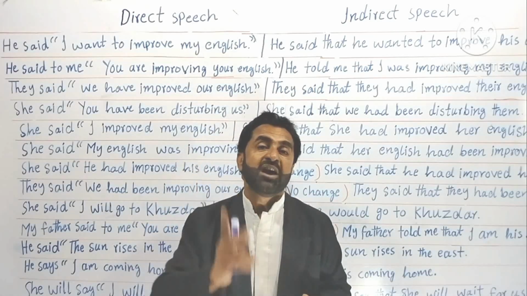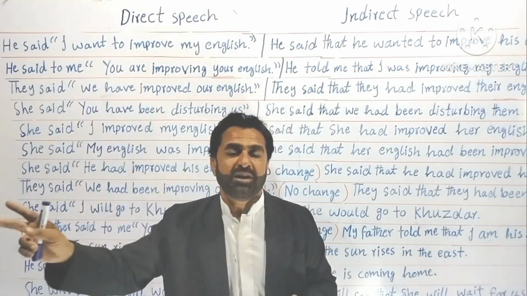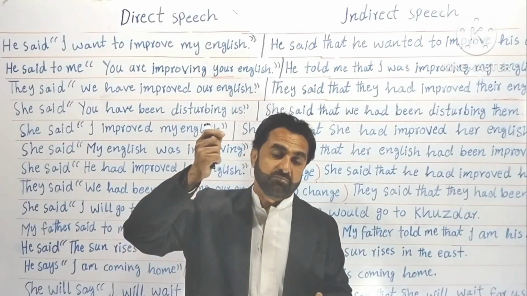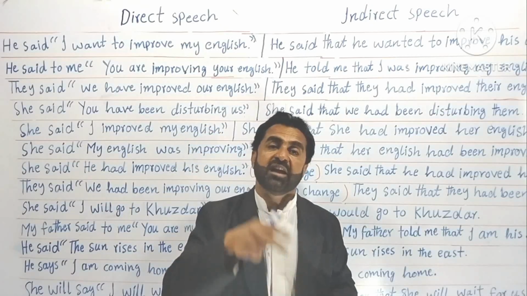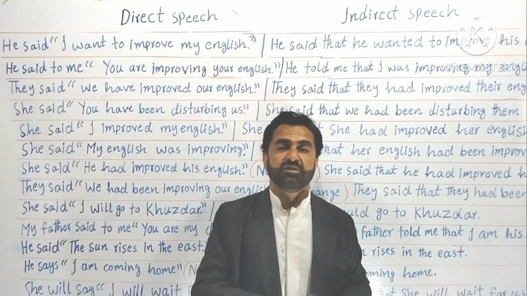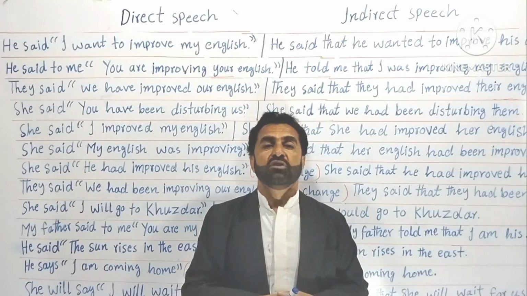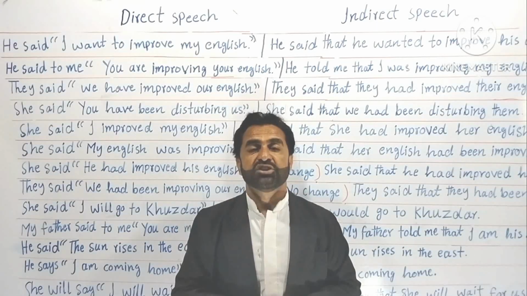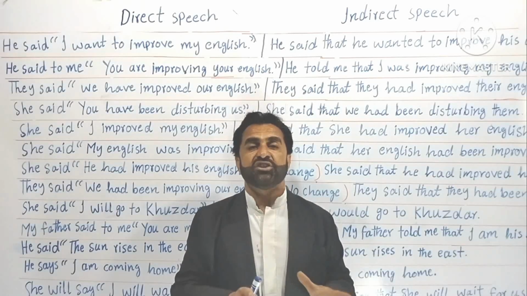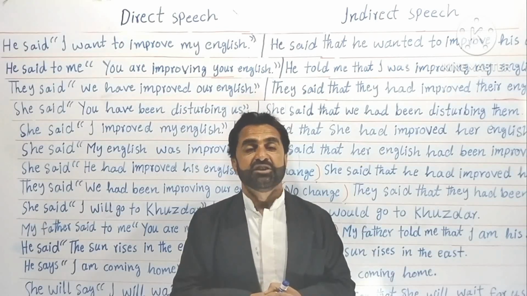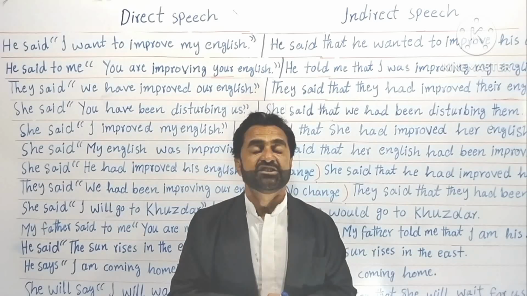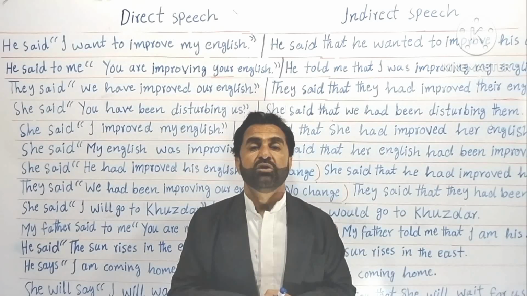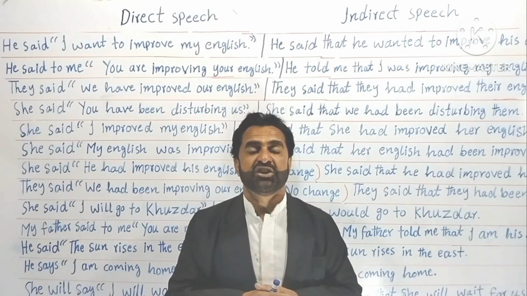Means 200 years ago they were in their own place, and until now they are in their own place. They have not moved. Understood? So such things are called stationary things, or you can say that their tense does not change.